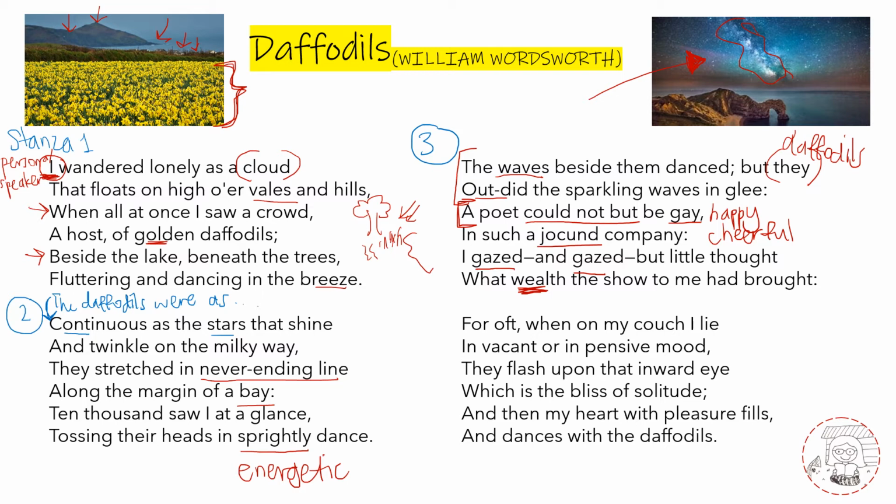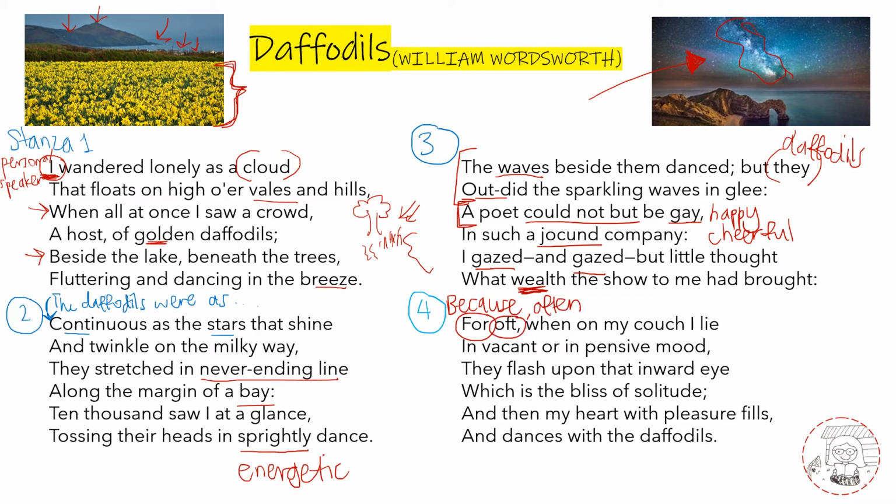Let's go to the fourth stanza. For oft when on my couch I lie, in vacant or in pensive mood, they flash upon the inward eye, which is the bliss of solitude. And then my heart with pleasure fills, and dances with the daffodils. Okay, let's break this down. For here means because. Oft means often.